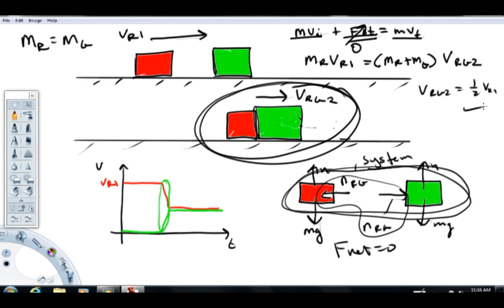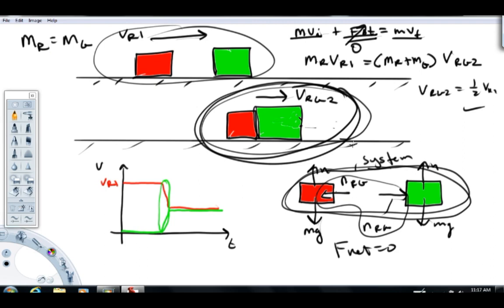So that's the key concept here, that for impacts, generally speaking, what we'll do is we'll draw a picture before the impact. That'll look something like this. We'll draw a picture after the impact. That might look something like this. In this example, these were stuck together. That's why there's only one velocity vector, but they don't have to be. You may see an example, or you will see examples where these are not stuck together and you have two different velocity vectors. Then, defining our system as both masses together, we'll write an equation equating the total momentum before the impact equal to the total momentum after the impact.